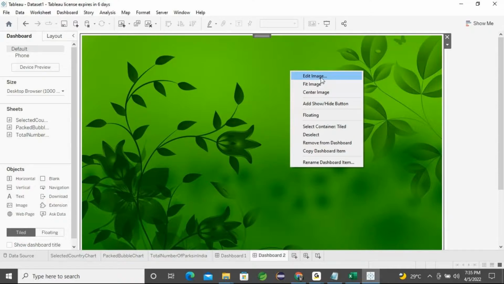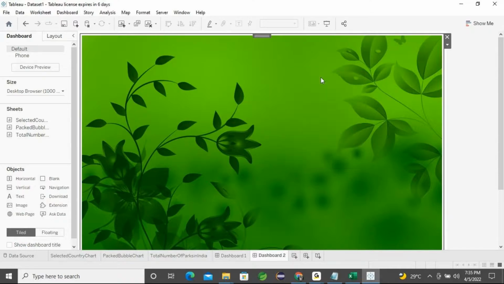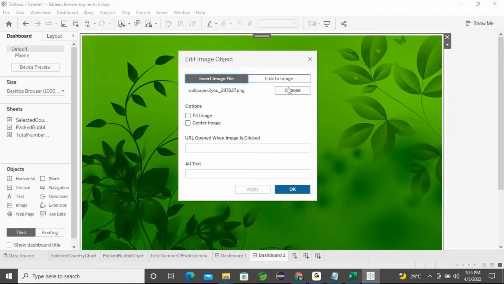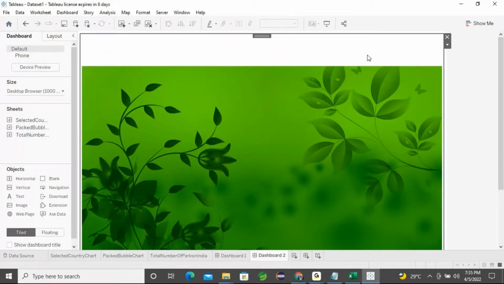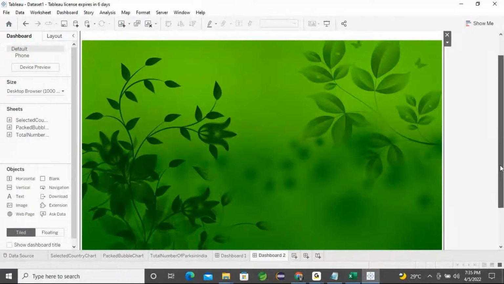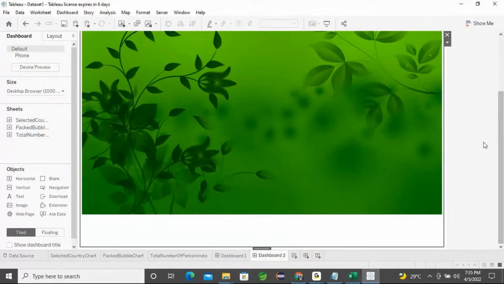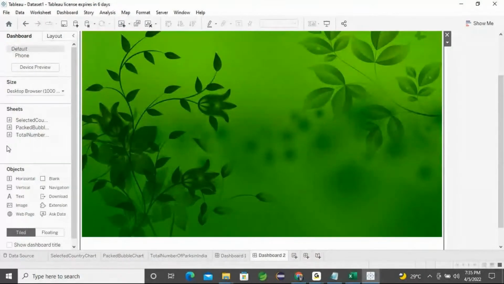You can find the option called edit image. I'll click on edit image. Make sure two options are enabled: one is fit image and one is center image. Once you're done, go for apply, and then OK. From the top you can go for the names, and from the bottom you can go for the names. Okay, fine.